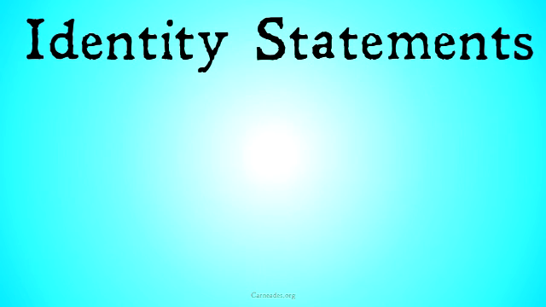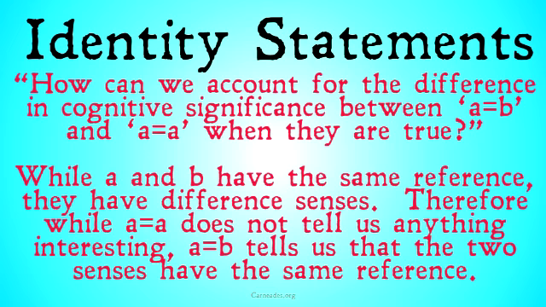Now, how is this going to help us solve our puzzles? Let's see. For identity statements, our question at the end was, how can we account for the difference in cognitive significance between A equals A and A equals B when they're both true? While A and B have the same reference, they have different senses because they're expressing the same thing in different ways, as long as the statement A equals B is true.